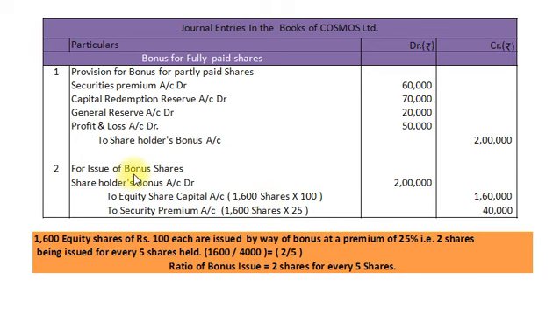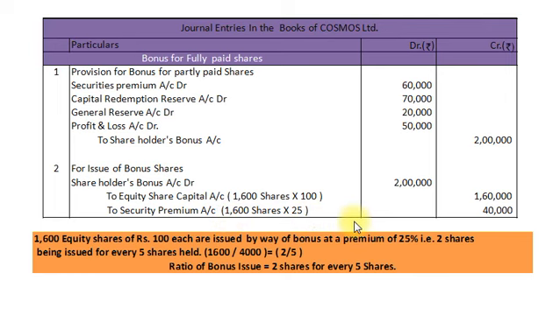And second entry for issue of bonus shares. So our entry will be shareholders bonus account debit rupees 2 lakh to equity share capital account, that is 1600 equity shares multiply face value rupees 100, it is 1,60,000, to securities premium account 1600 shares multiply rupees 25, that is rupees 40,000. Dear students, here Cosmos Limited is issuing bonus shares at a premium of rupees 25 per share, and that is why securities premium account is credited.